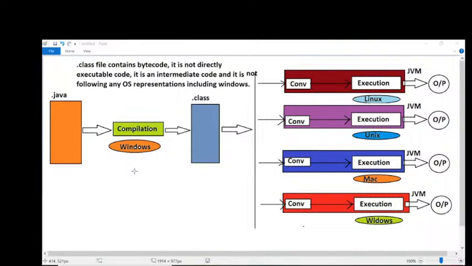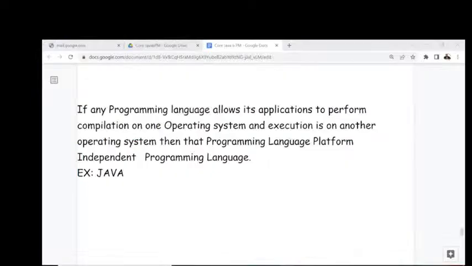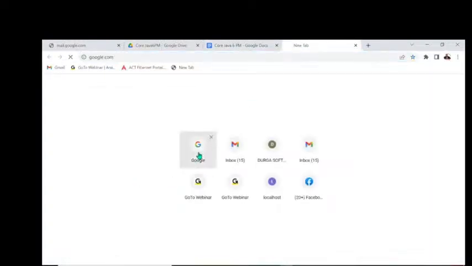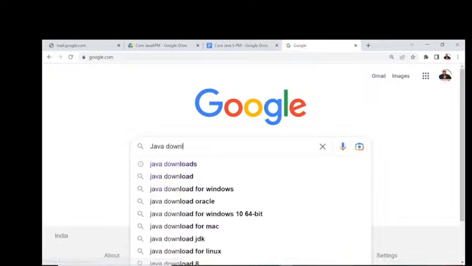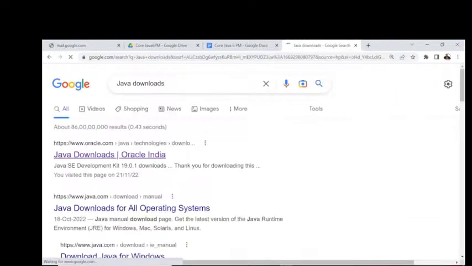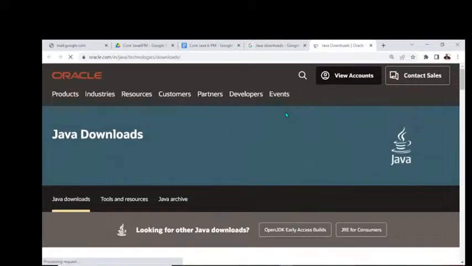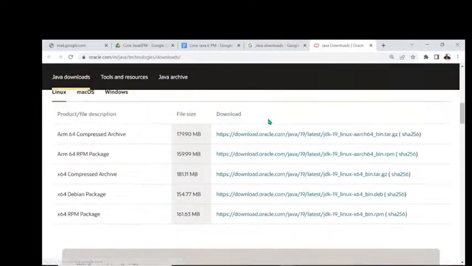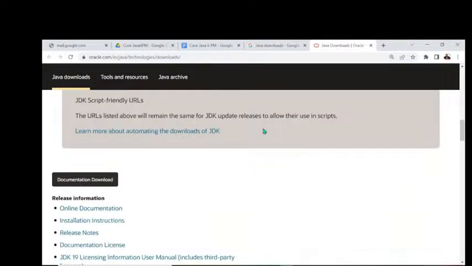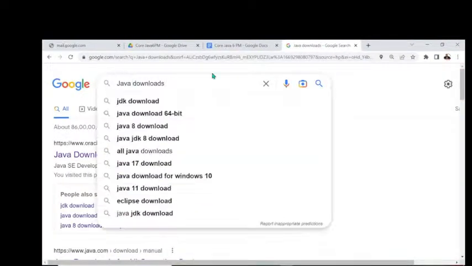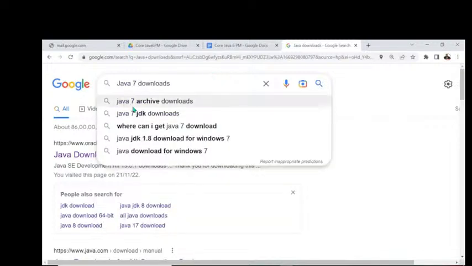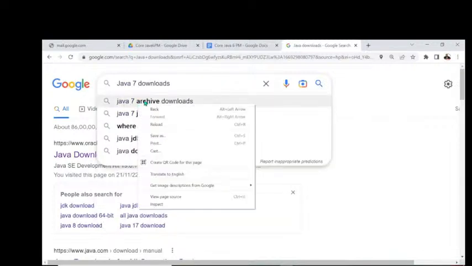Having question mark faces now. Don't worry, I will show one more point. I will show that proof. Guys, now I want to download Java software. Java downloads. Oracle.com is the website. Just open a new tab. Let me open this. Java downloads. Guys, observe carefully. This is not giving much perfect information for you. Let me go for Java 7 download. I want to go for somewhat older versions here. There we can understand that point clearly.